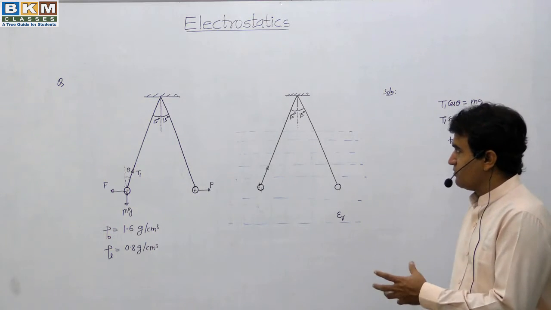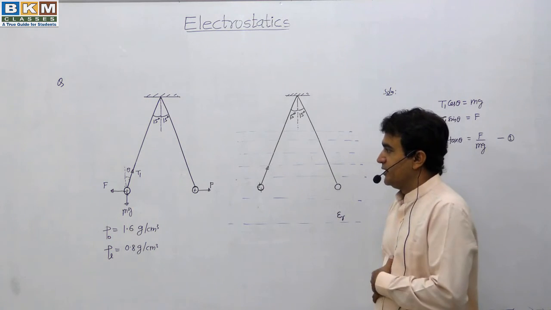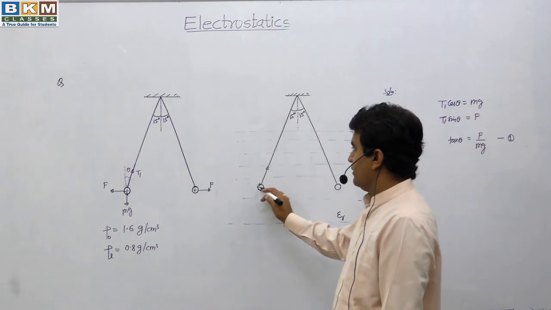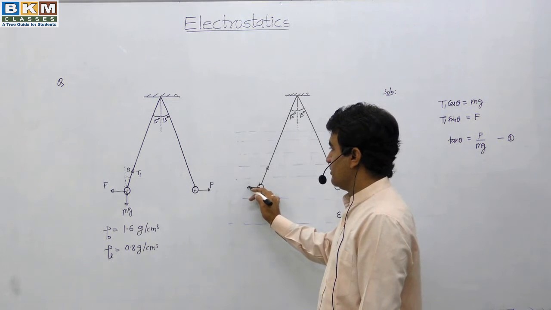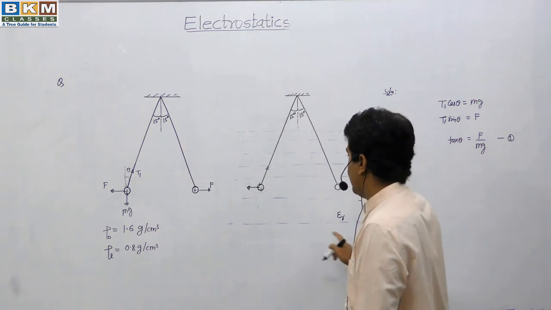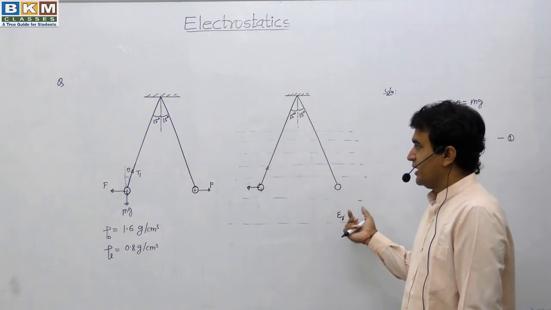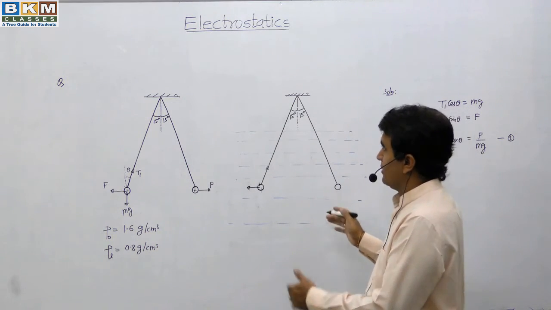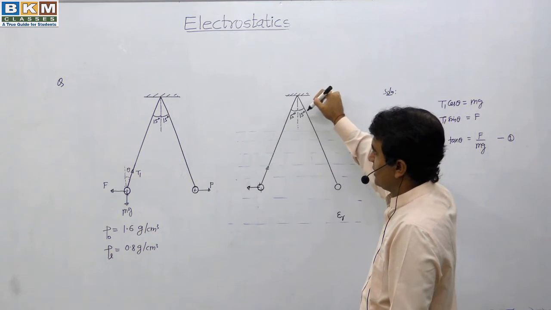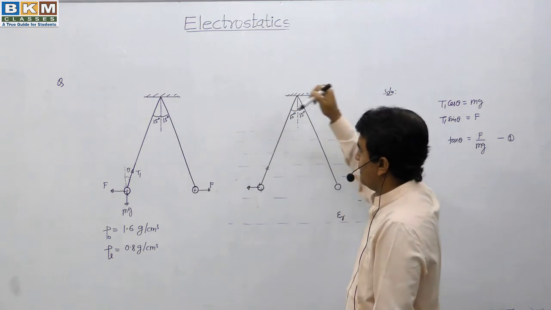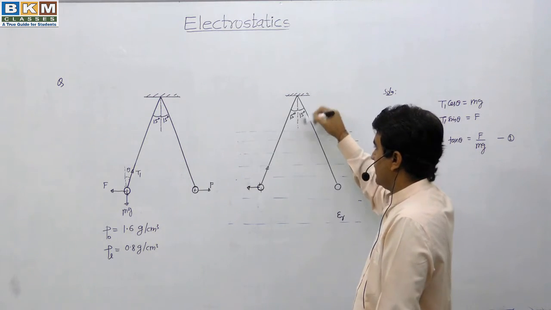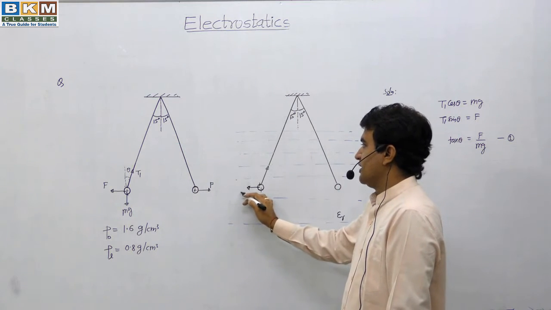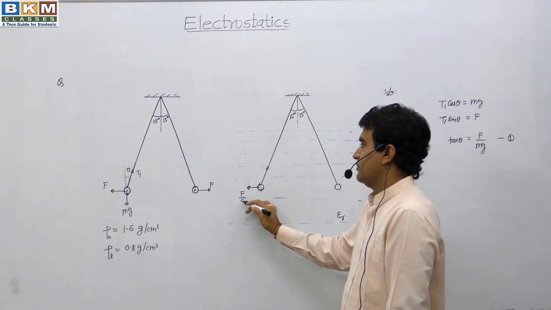Now let us take the case when the whole system is submerged in a liquid. So in case of liquid, we know that the force reduces by a factor called the dielectric constant, and in the question this dielectric constant of the liquid is asked. As it is given in the question that this angle doesn't change, the same angle will be inside the liquid, and when the angle is the same, the length is the same, so the distance is the same, only the force will change by a factor of the dielectric constant.